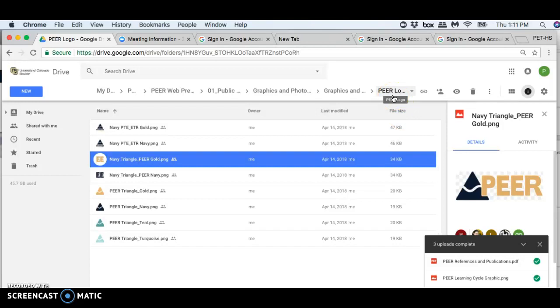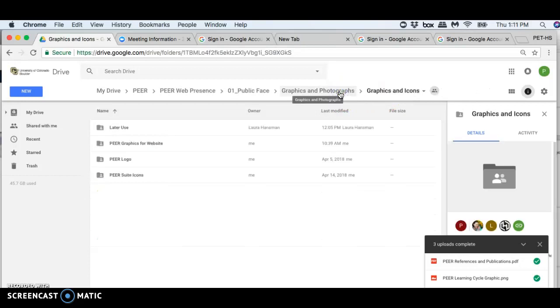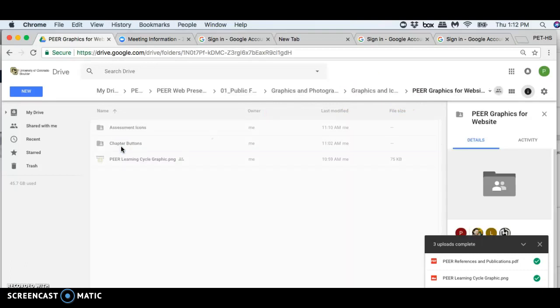Okay, so that was the first thing. The second thing is I just wanted to give you a quick little tour of, oh, it looks like you've made a new folder. Cool, maybe you've already taken a tour, but just really fast, I wanted to show you this. Basically, I've given you full sharing permissions in this graphics and icons folder. There are a couple of different places here. There's the graphics for the website. This is where I want you to put the assessment icons in this folder and the chapter buttons in this folder.